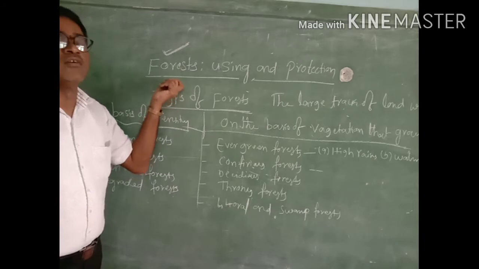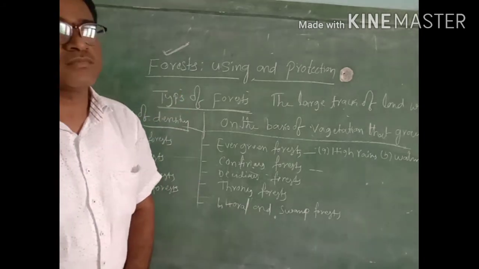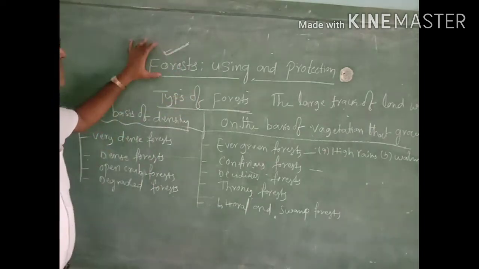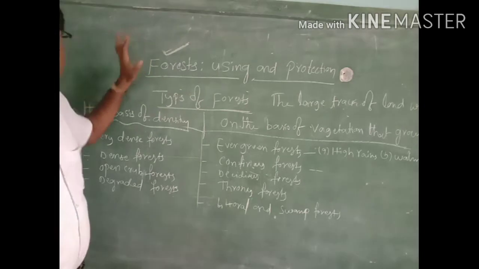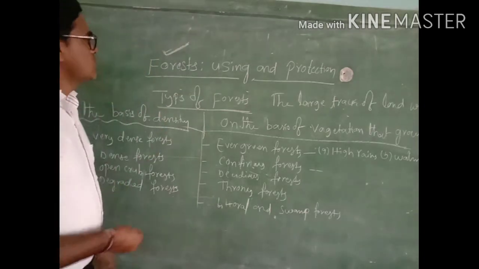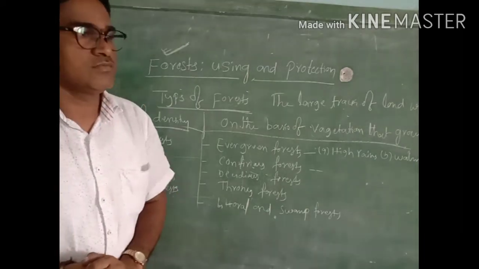On the earth, forests are very important to survive. See, just imagine, without forest, our life will be very difficult. So this forest we have to protect.